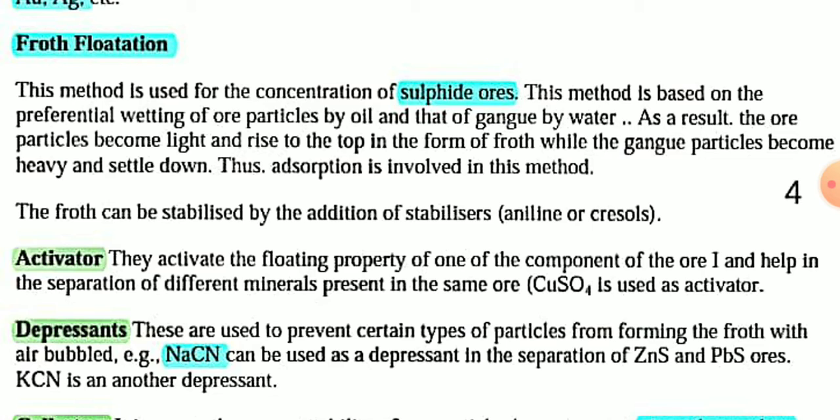As a result, the ore particles become light and rise to the top in the form of froth, while the gangue particles become heavy and settle down. The froth can be stabilized by adding stabilizers such as aniline and cresol.